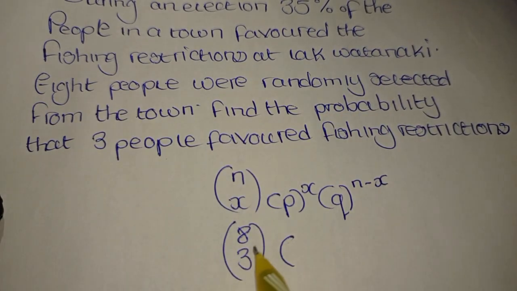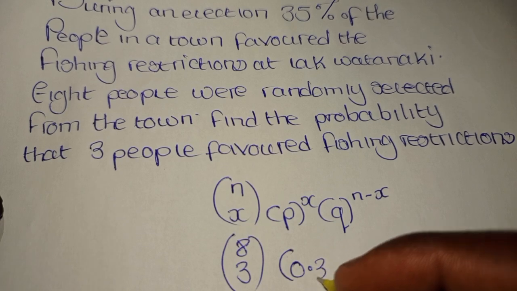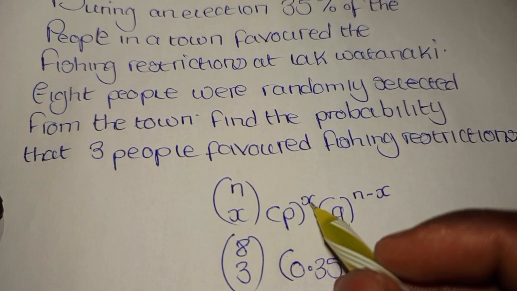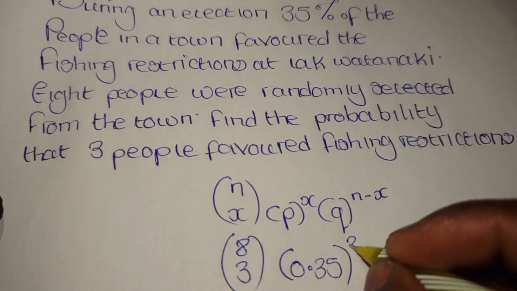So the p is representing the 35%, and we convert the 35 to a decimal, giving us 0.35, where we know for sure that x, in this case, is 3.